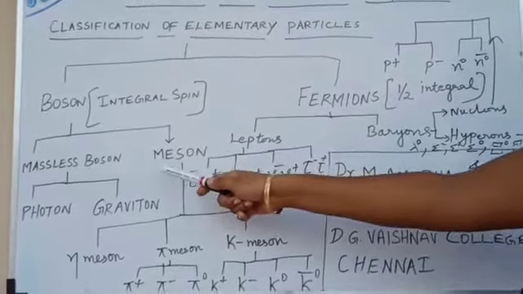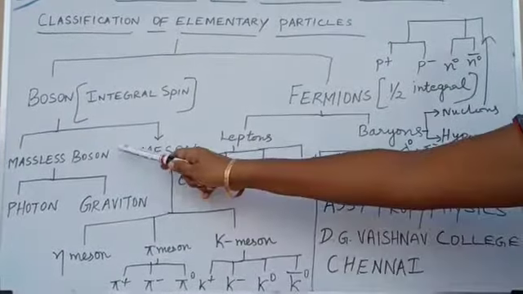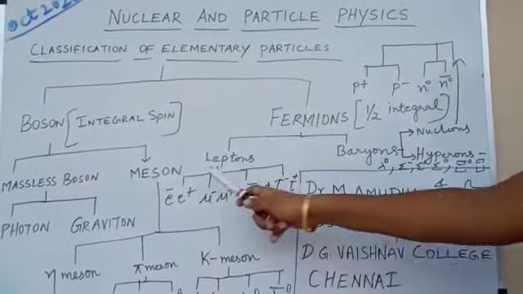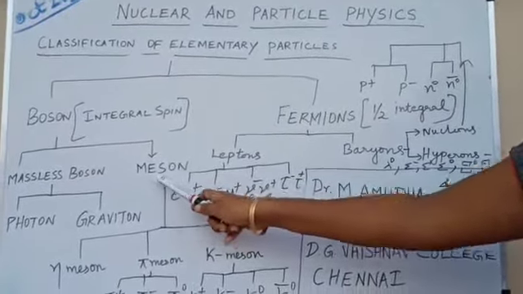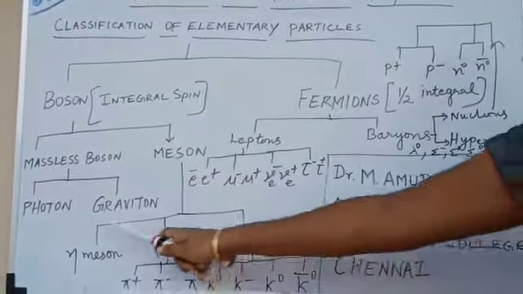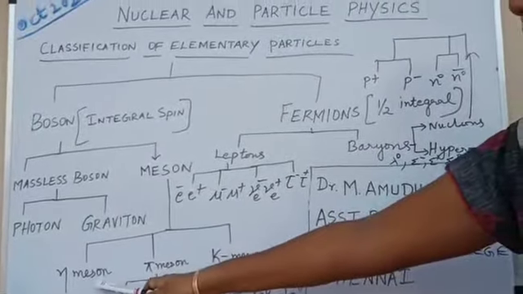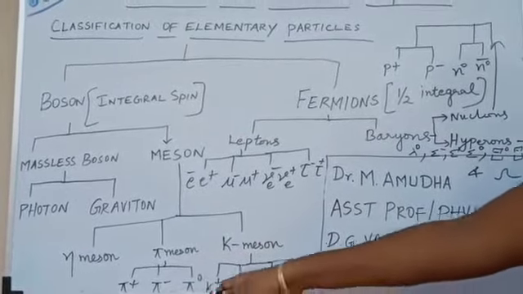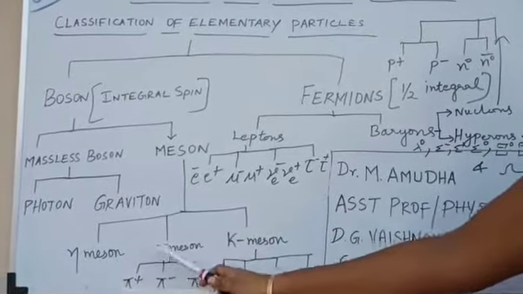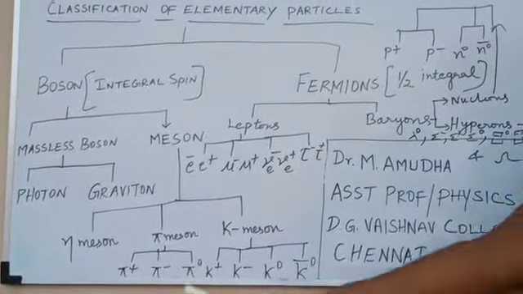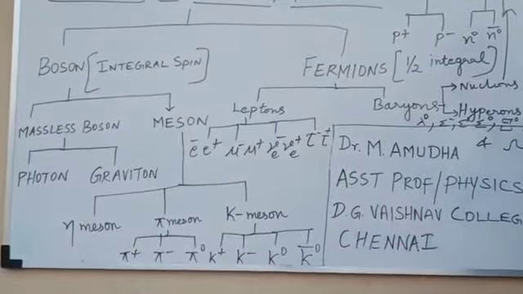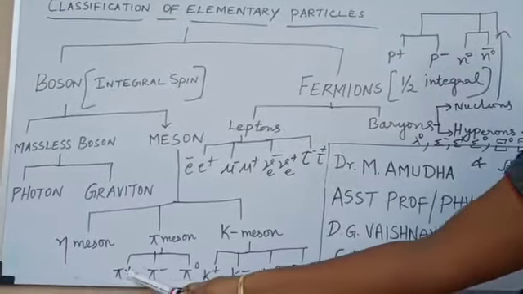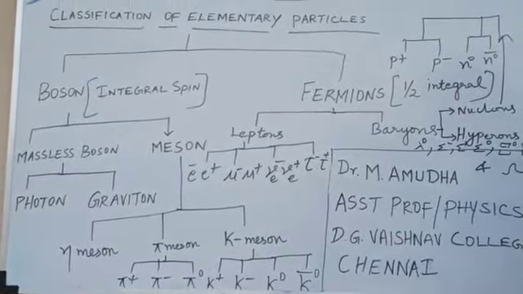Boson with mass is otherwise called meson. Under massless boson the particles are photon as well as graviton, and the bosons with mass, which is otherwise called meson, are subclassified into three types, that is eta meson, pi meson and K meson. And this pi meson, which we can also call pion, is further classified: pi plus and pi minus are charged particles, and this one is neutral pion. We can call these charged pions and this one neutral pion.